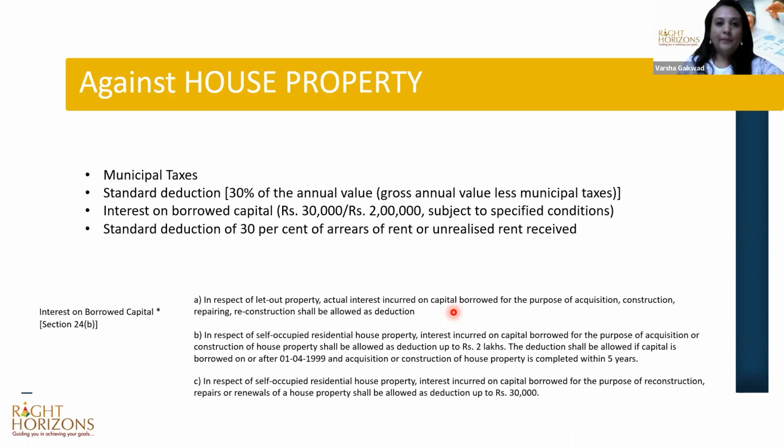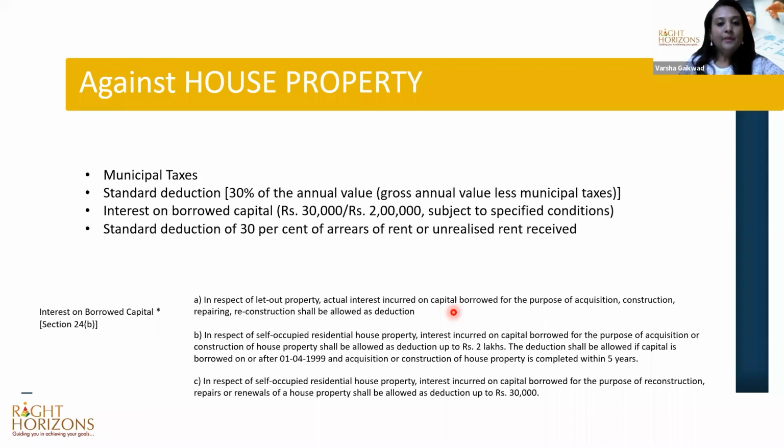Interest on borrowed capital: if you have taken a home loan for the property in question, you can have a deduction of up to 2 lakhs if it is for a construction purpose. You can have a 2 lakhs per year deduction on the interest that you have paid. If you have taken it for repairs and renovation purposes, you get a deduction of up to 30,000.